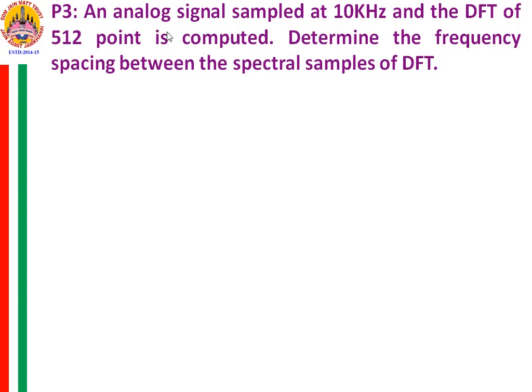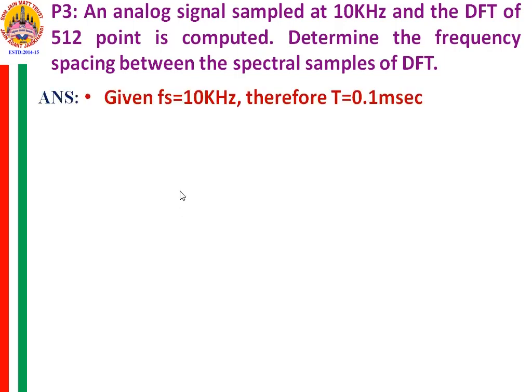I have an analog signal x of t which is sampled with the sampling frequency of 10 kilohertz. Now how do we sample x(t) with the sampling frequency 10 kilohertz? How do we convert x(t) to x[n]? Go back, revise, and from signals and systems, recall how you sample x(t) to get x[n].